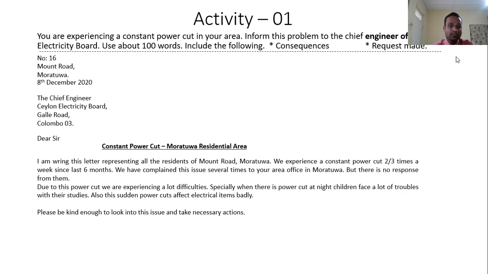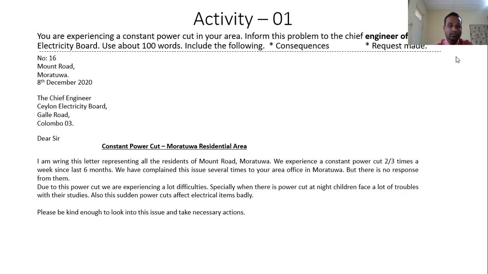I am writing this letter representing all the residents of Mount Road, Moratuwa. We experience a constant power cut 2-3 times a week since the last 6 months. We have complained about this issue several times to your area office in Moratuwa, but there is no response from them.